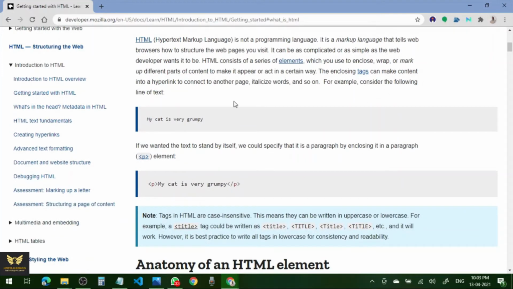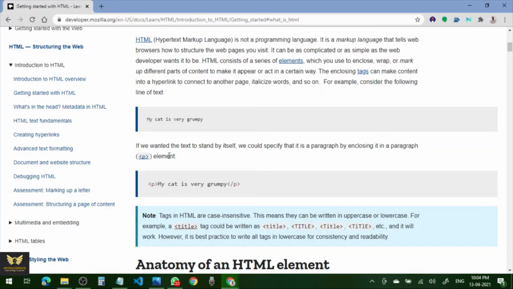This is a sentence: my cat is very grumpy. If we wanted the text to stand by itself, we could specify that it is a paragraph by enclosing it in a paragraph element, the P element. P stands for paragraph. If you put less than, then P, then greater than, we call this the paragraph element.